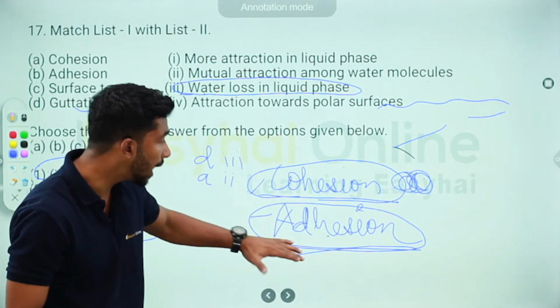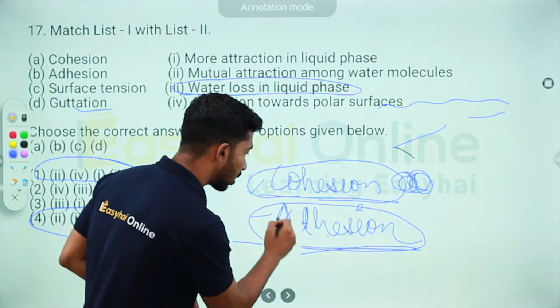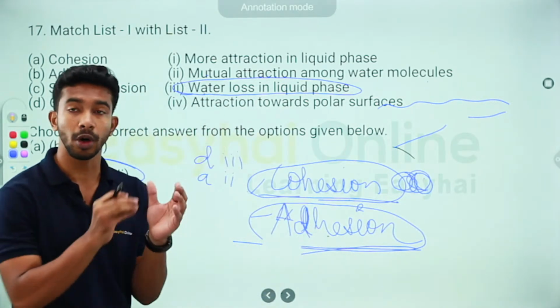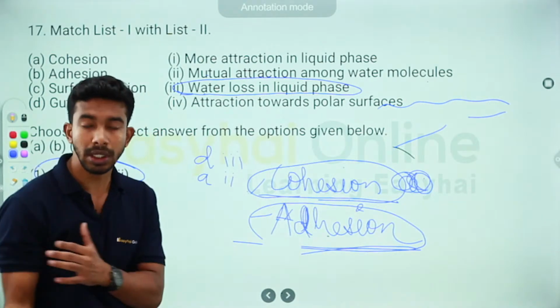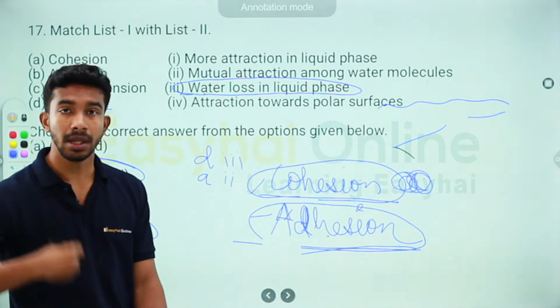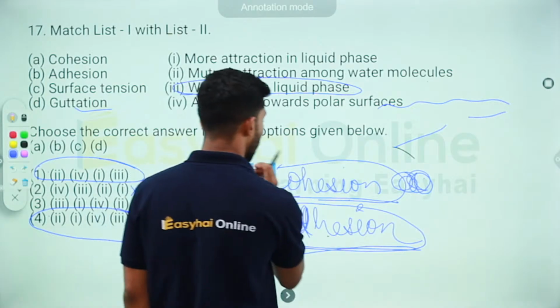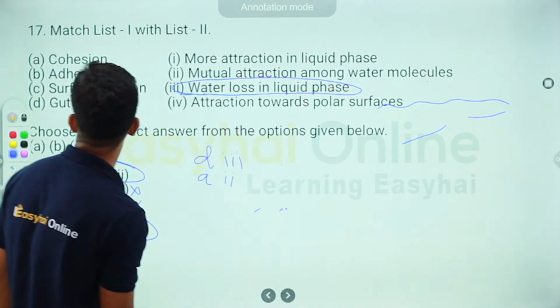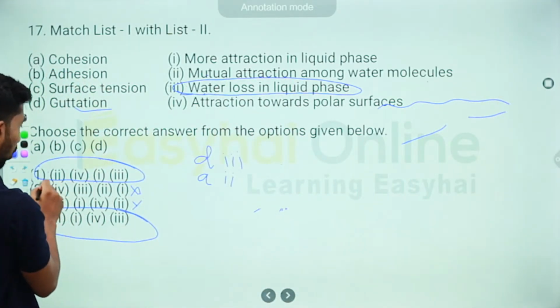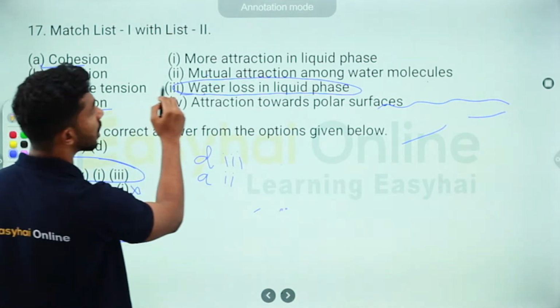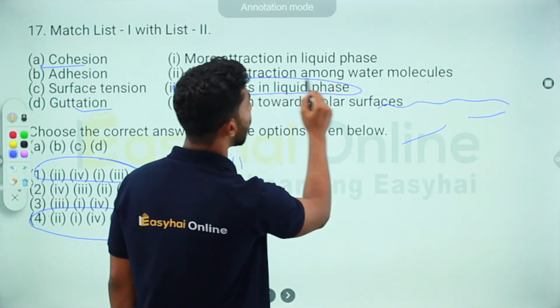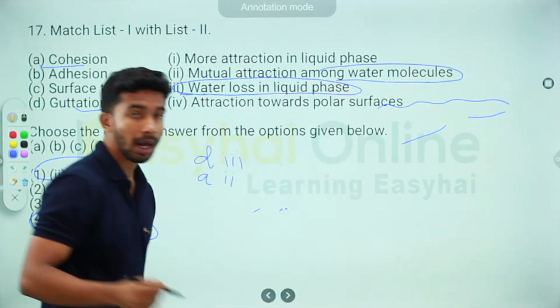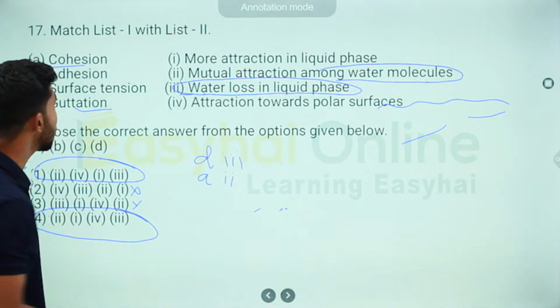Okay, and adhesion is the attachment of water molecules to other polar surfaces, because water itself is a polar molecule. So based on this, let's try to match. Cohesion, as we've already seen, is mutual attraction among water molecules, meaning they are attracted to each other. So that is cohesion.